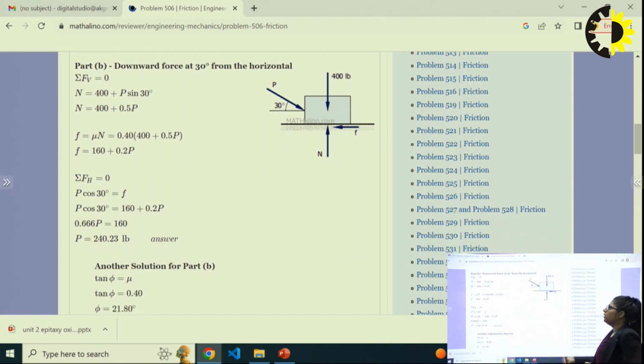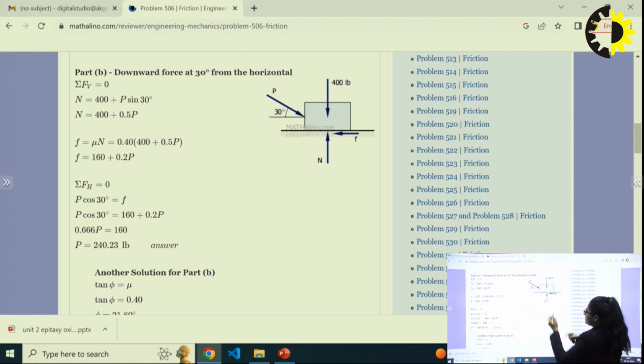Summation of vertical forces is equal to 0. Again we apply vertical forces: one is N, another is 400. N is positive upward, 400 is negative downward, and P's component is also in the negative direction because it is also downward. You can see that the vertical component is downward and the horizontal component is inward.